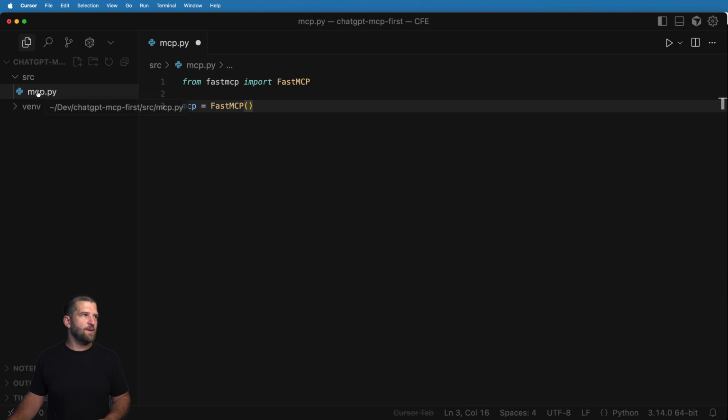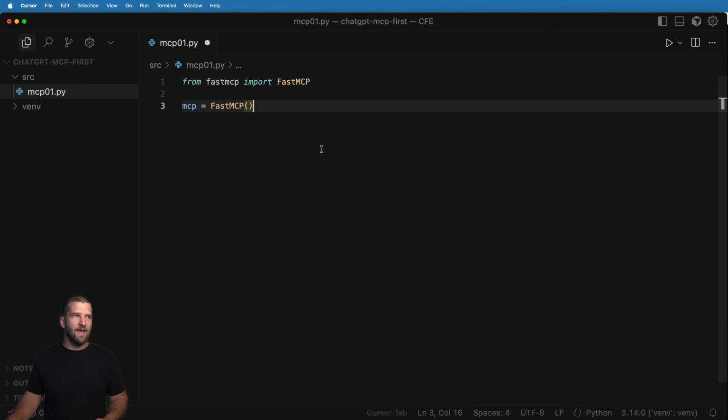I don't want that to happen, so I'll change this to just simply MCP1. I think this happens a lot with people newer to writing out code. That is something you just want to be aware of. Those namespace issues do come up. And the fact that this is the first look at the code, I'm calling it 01.